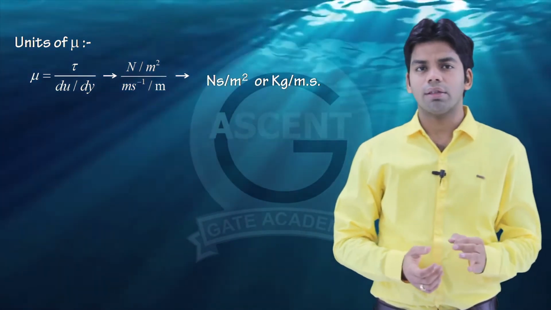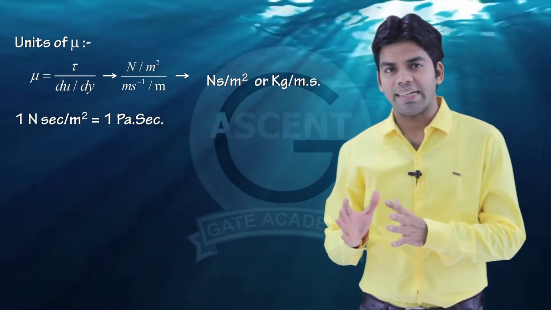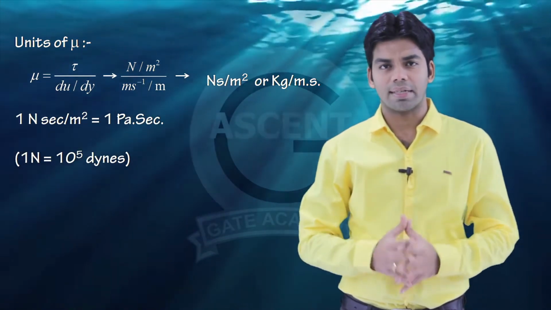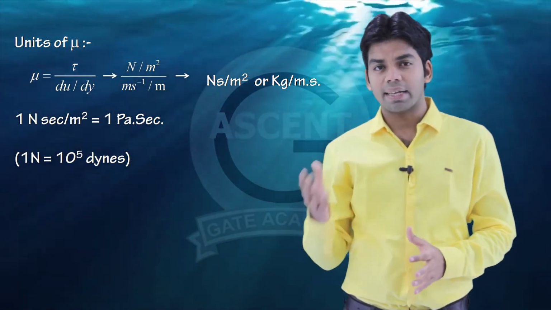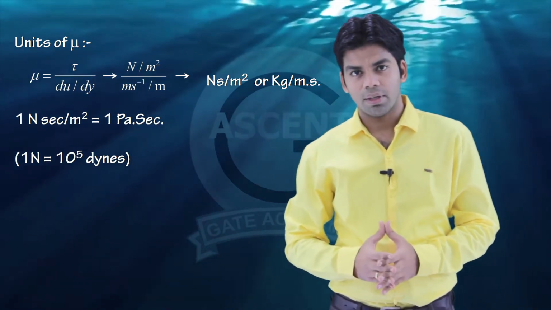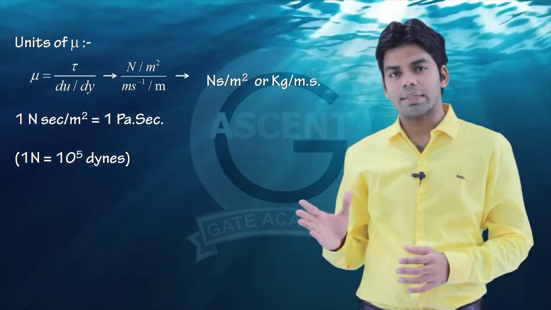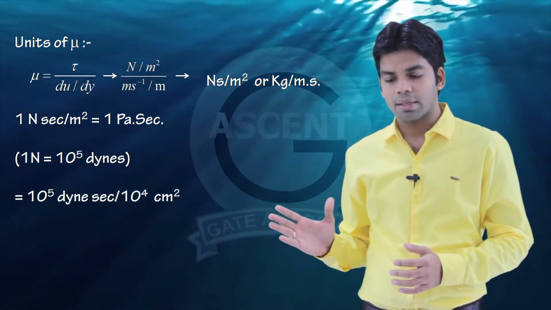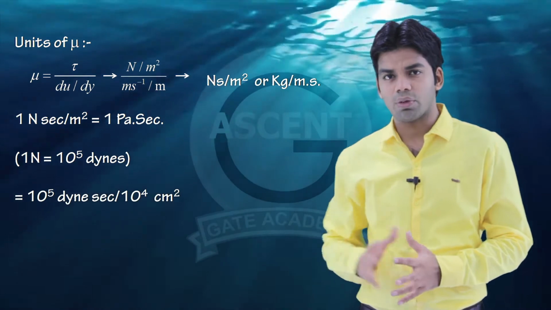Now, 1 Newton is equal to 10 raised to power 5 dynes, and 1 meter, as we know, is 100 centimeters. So 1 meter square will be equal to 10 raised to power 4 centimeters square. If I want to convert this into dyne second per centimeter square, this will be 10 raised to power 5 dyne second divided by 10 raised to power 4 centimeters square.